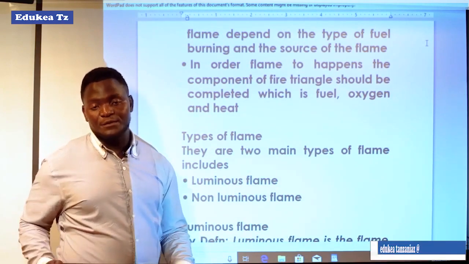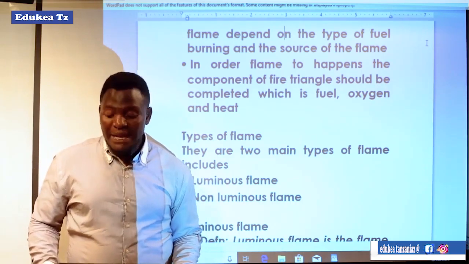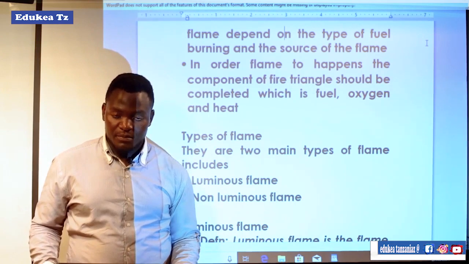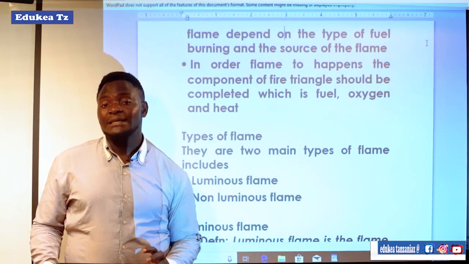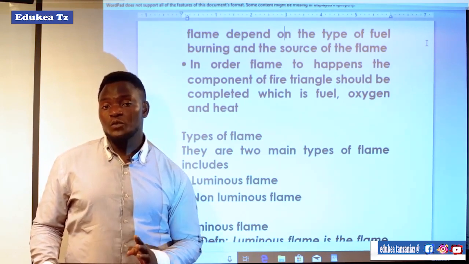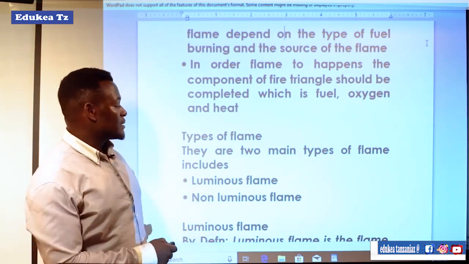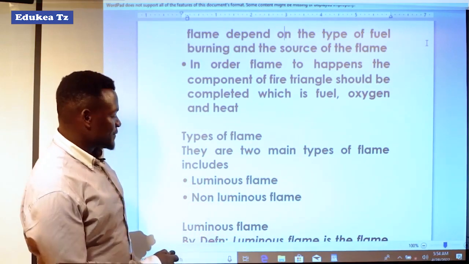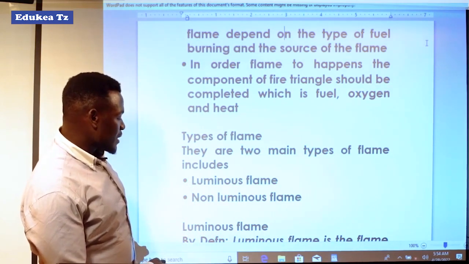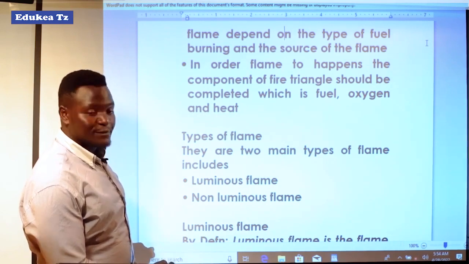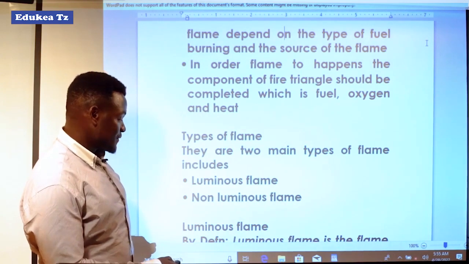Now we have types of flame. There are two main types of flame, and they are different, as I told you, according to the fuel you use. The first one is luminous flame, and the other one is called non-luminous flame. So we have luminous flame and also non-luminous flame.